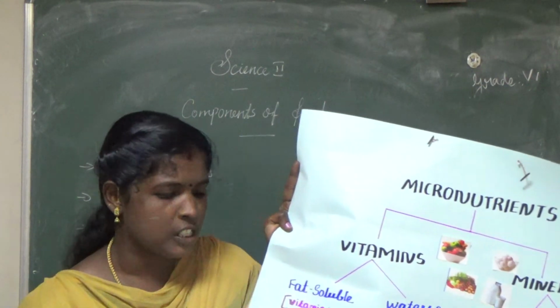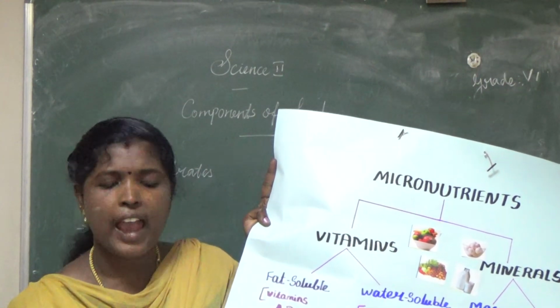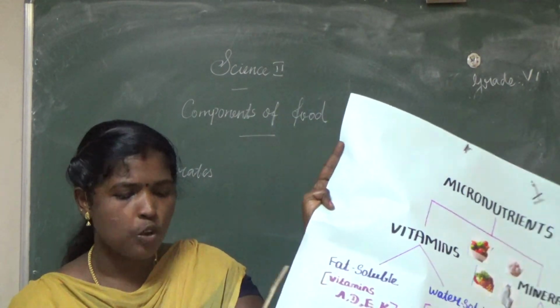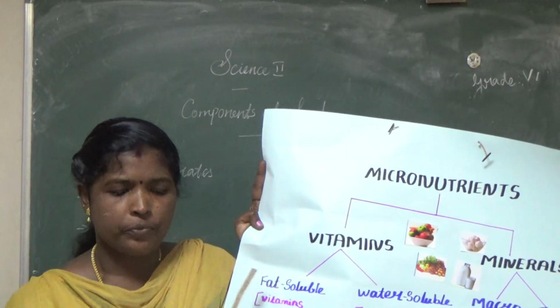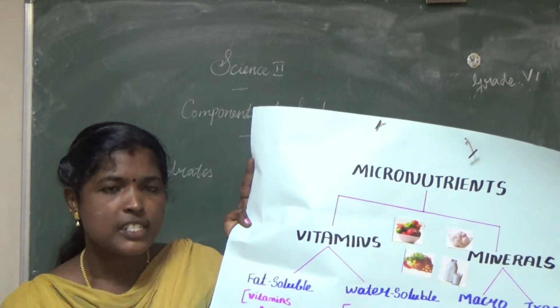Are you clear? Also listen, fat soluble vitamins such as vitamins A, D, E and K are stored in the fat tissue of our body and are used only when the body needs them. Next, our body prepares vitamin D in the presence of sunlight.